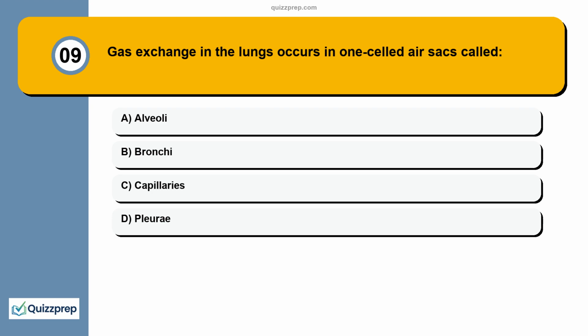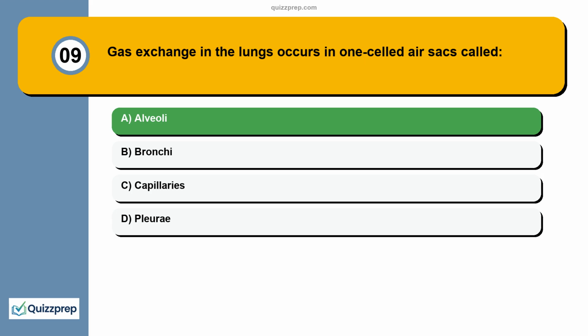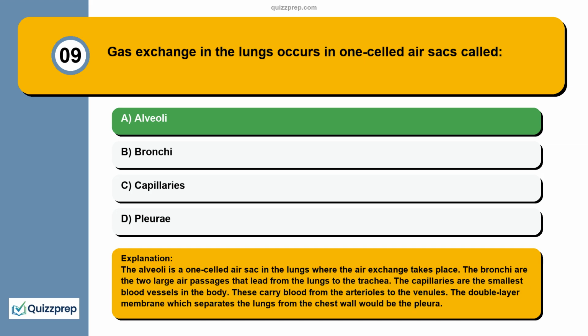Question 9. Gas exchange in the lungs occurs in one-celled air sacs called alveoli, bronchi, capillaries, pleurae. The alveoli is a one-celled air sac in the lungs where the air exchange takes place. The bronchi are the 2 large air passages that lead from the lungs to the trachea. The capillaries are the smallest blood vessels in the body. These carry blood from the arterioles to the venules. The double-layer membrane which separates the lungs from the chest wall would be the pleura.